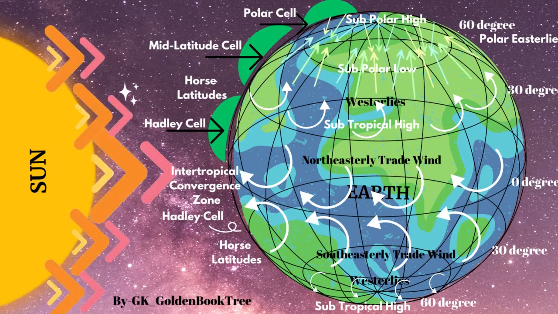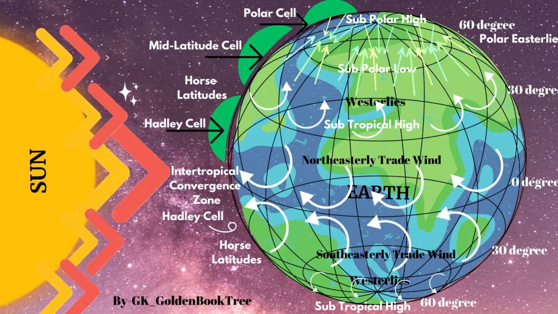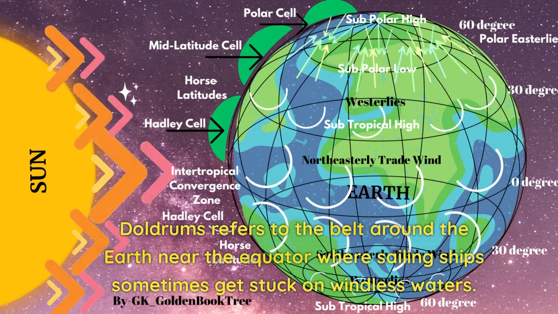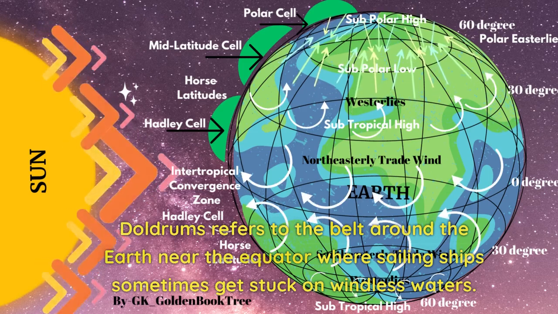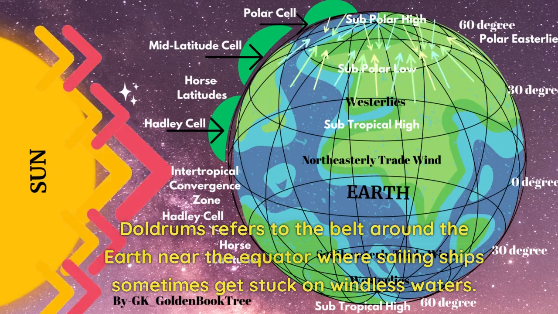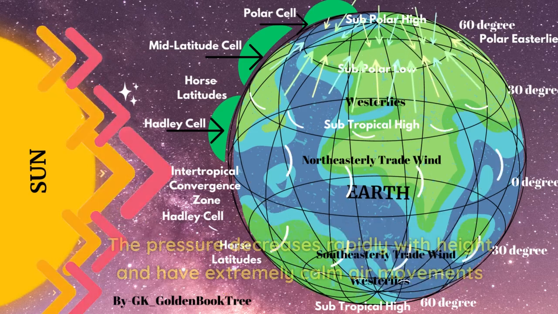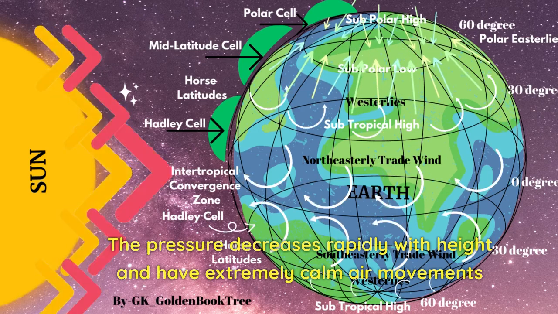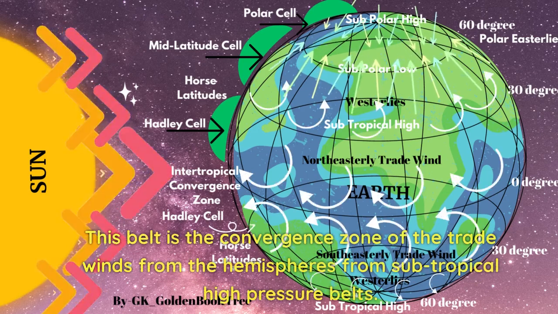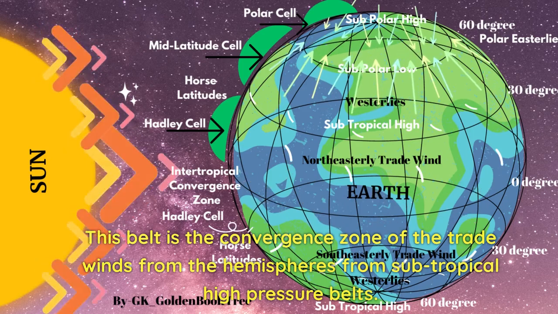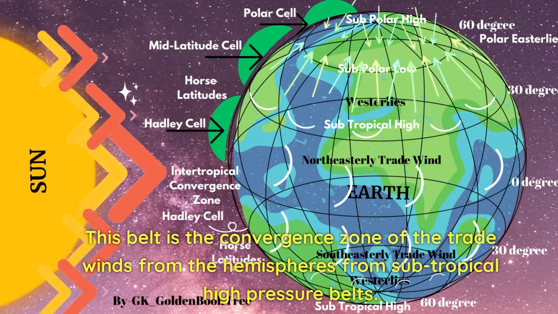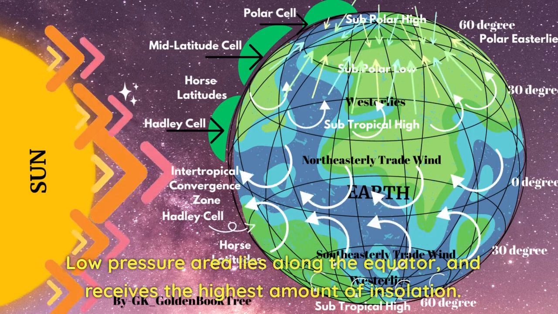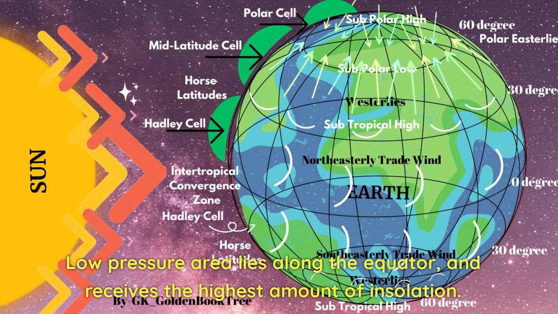Low pressure or doldrums. Why has it been called the doldrums? Doldrums refers to the belt around the earth near the equator where sailing ships sometimes get stuck on windless waters. The pressure decreases rapidly with height and the air movement is extremely calm. This belt is the convergence zone of the trade winds from the subtropical high-pressure belts of both hemispheres. The low pressure area lies along the equator and receives the highest amount of insolation.